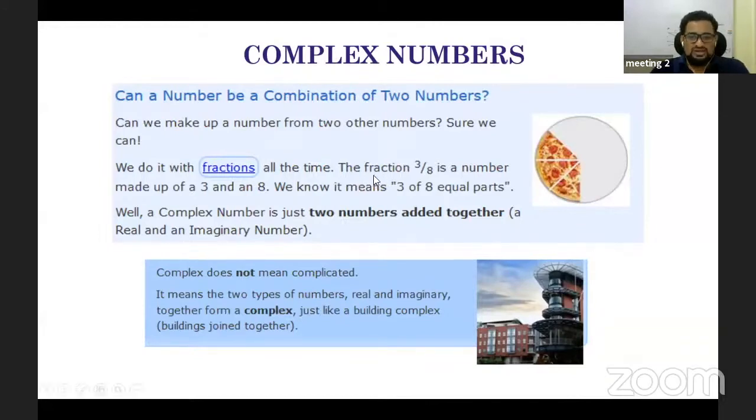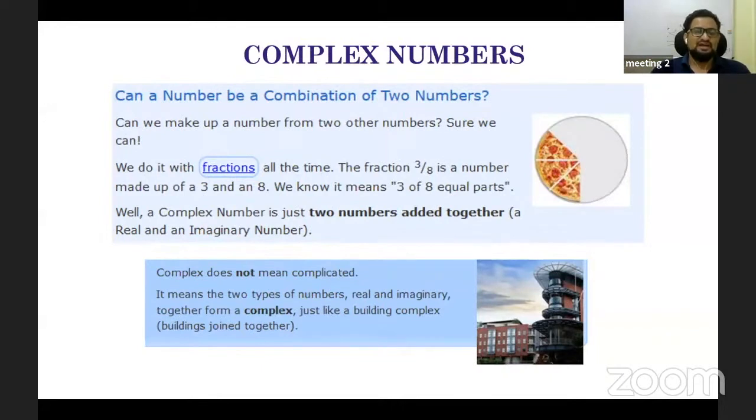Now, to represent one number, for example, the fraction 3 by 8 is a number which is made up of 3 and 8. So the number 3 by 8 is made up of 3 and 8. This gives you an idea that I'm representing a number, the fraction 3 by 8, using 2 numbers.